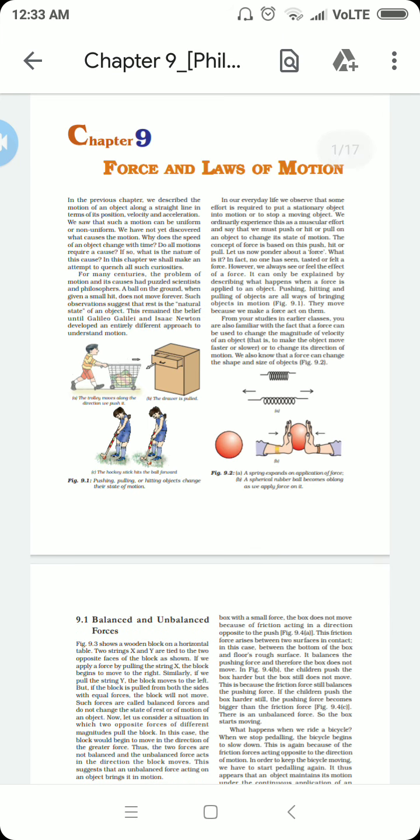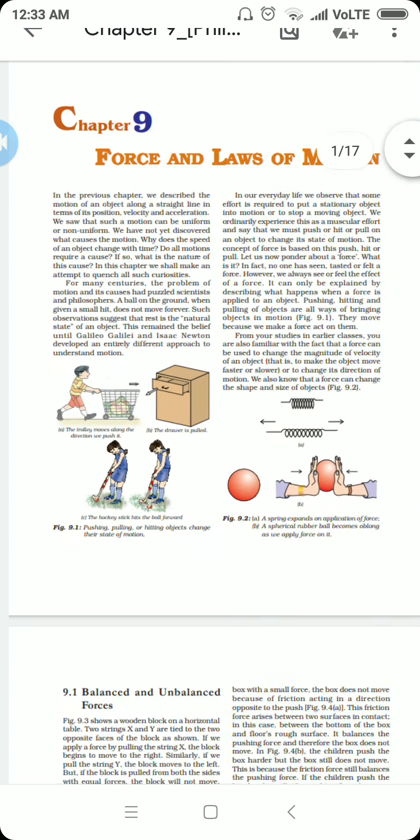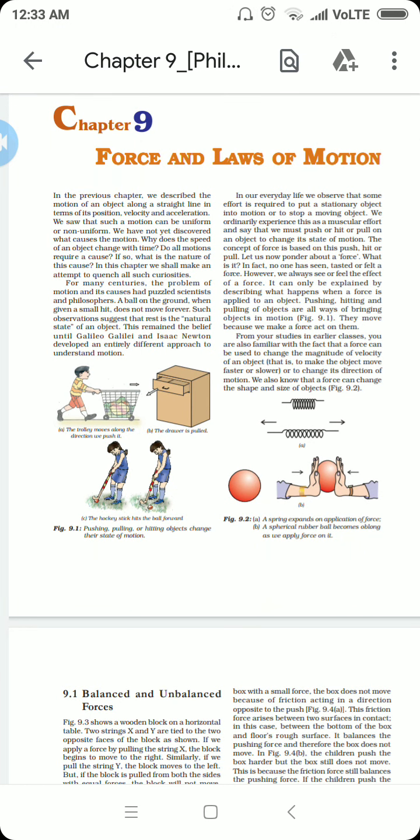The very first thing that I want to recall is that we studied the two states of motion. An object can be at rest or can be in the state of motion. The motion can be uniform motion or non-uniform motion. Right? Now the very first thing to be discussed in the chapter is force. What is force? A push or a pull is referred to as a force.